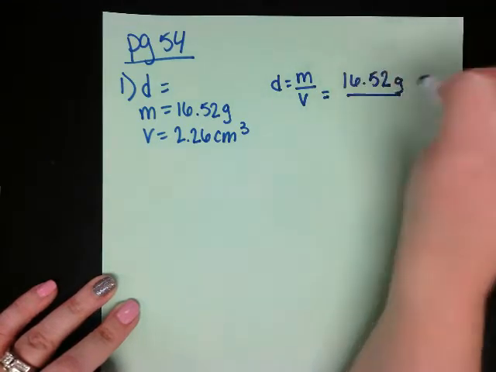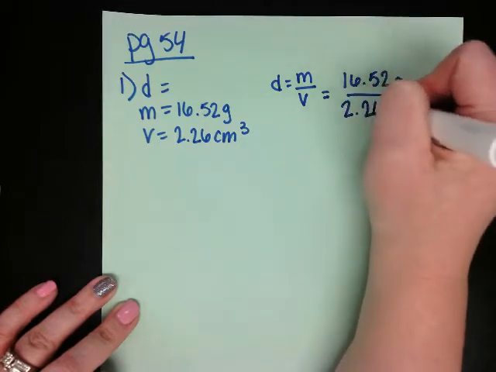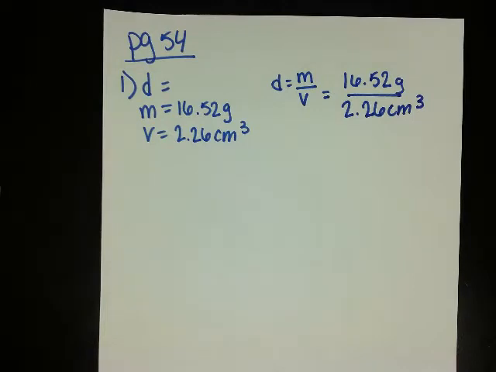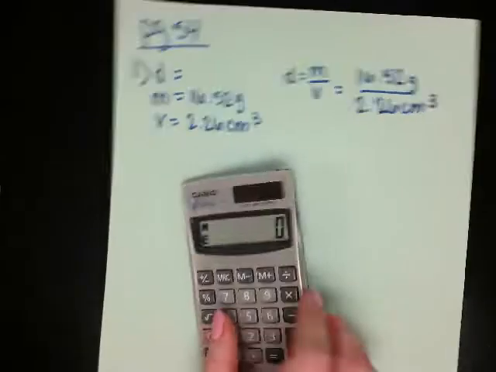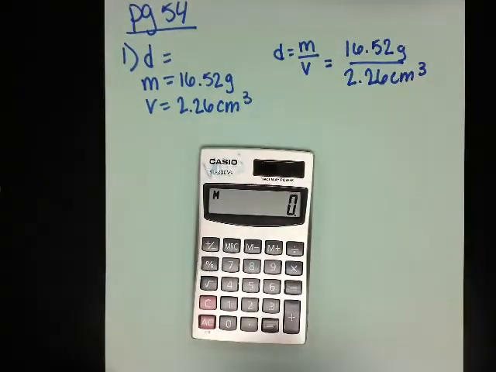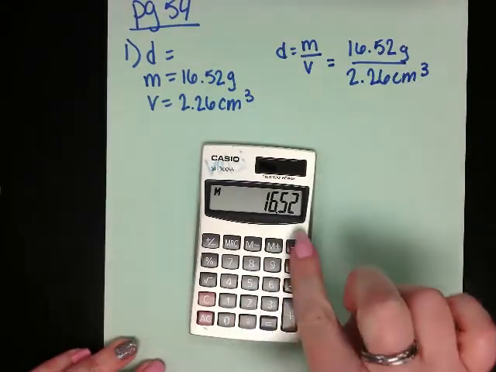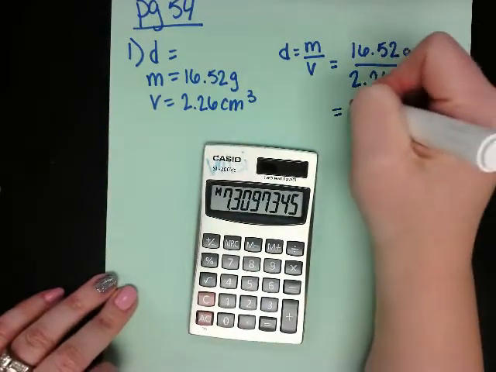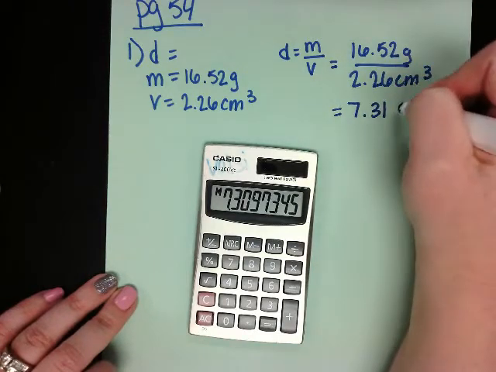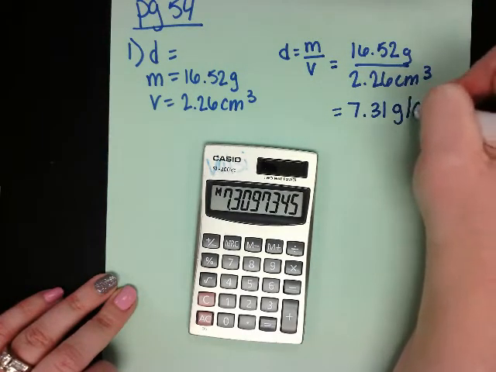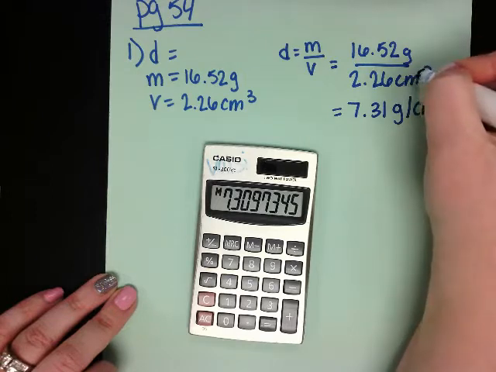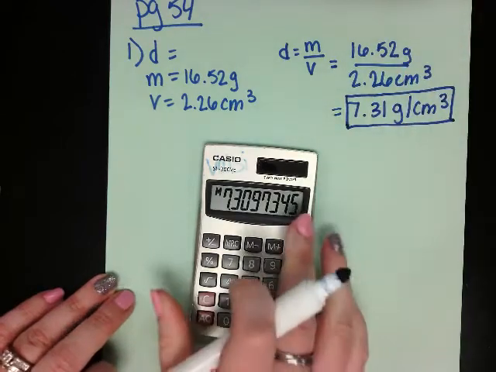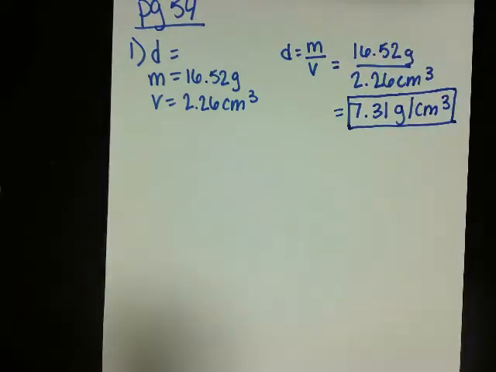16.52 grams divided by 2.26 centimeters cubed. I substitute my numbers into the equation. Then I take my calculator and put in 16.52 divided by 2.26 to get my answer. In this case, I get 7.31, and I round to the nearest hundredth. I have grams per centimeter cubed because nothing cancels out. Nothing's the same on top and bottom. Then I circle my answer or box it off so you know what my answer is.